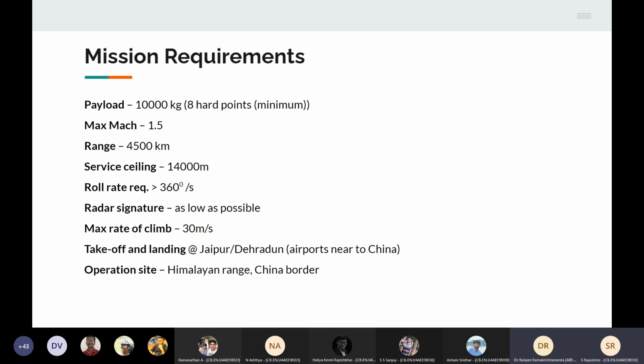Usually it is of importance in combat. Okay, last question from Sanjeev. Sir, if the roll rate is greater than 360 degrees per second, will there be any danger for the pilot because of the high G-force?